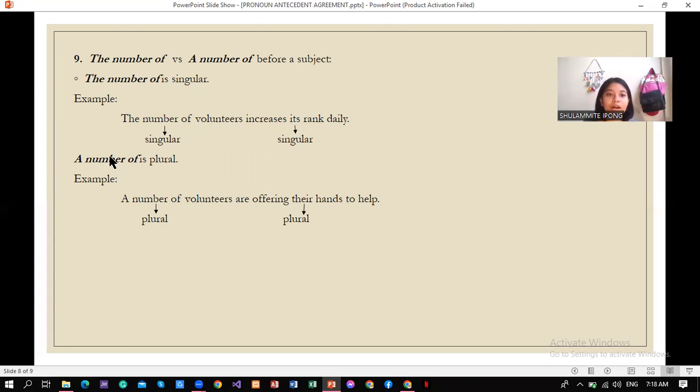Another example of a number of is plural. A number of volunteers are offering their hands to help. So a number of here is plural, so the referent pronoun is plural, their.